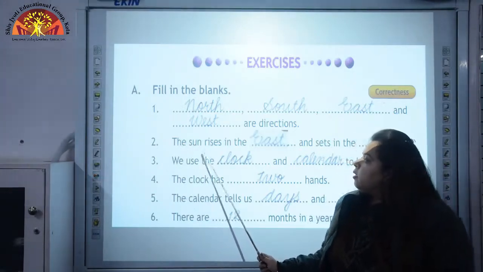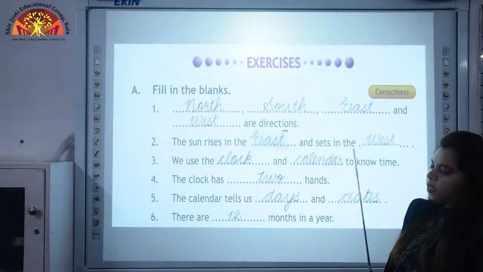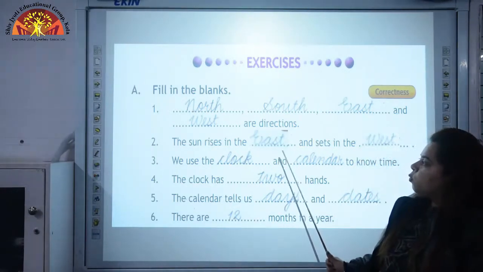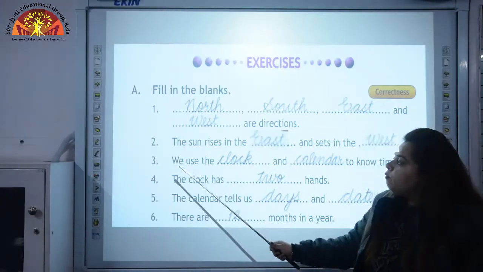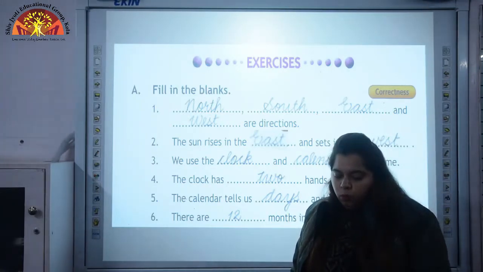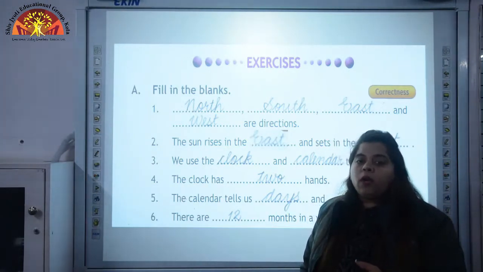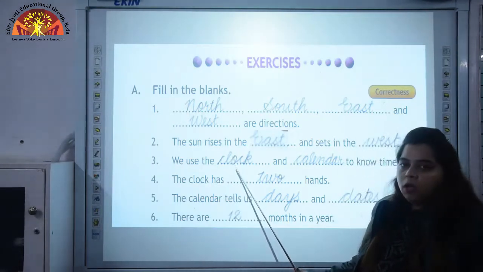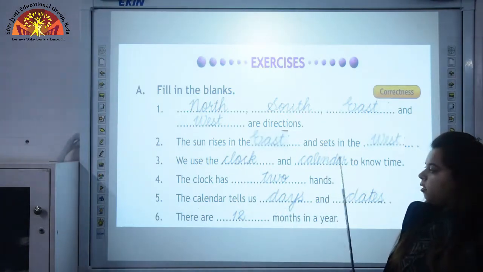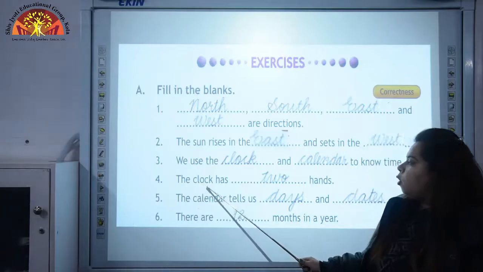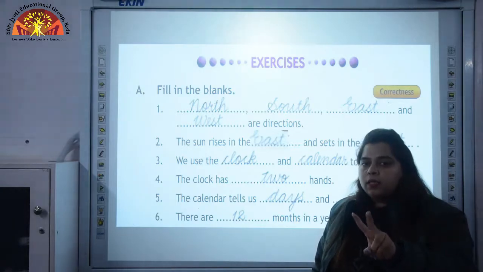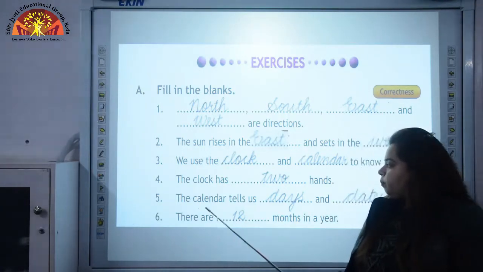Number 2, the sun rises in the dash and sets in the dash. The sun rises in the east and sets in the west. So, east and west. We use the dash and dash to know time. By which things we can know time? By clock and calendar. We can know time by the use of clock and calendar. Number 4, the clock has dash hands. Now, how many hands clock has? Clock has 2 hands, minute hand and hour hand.